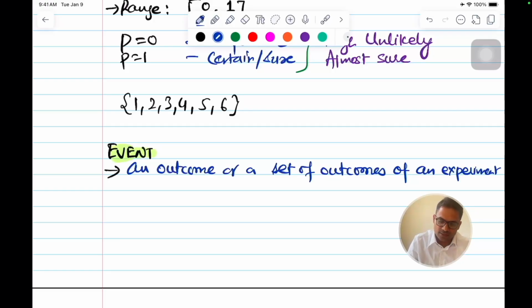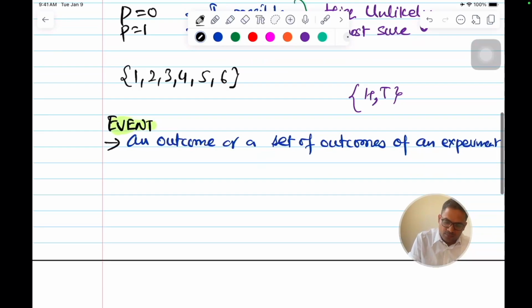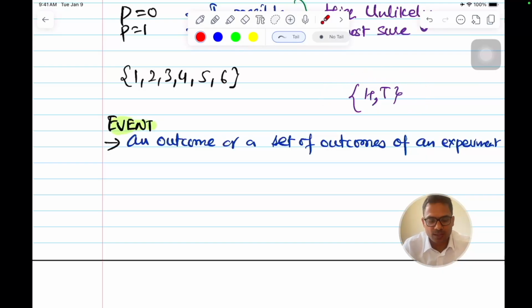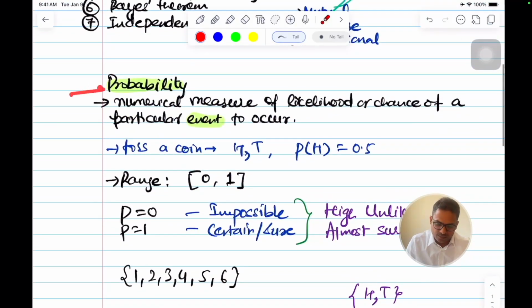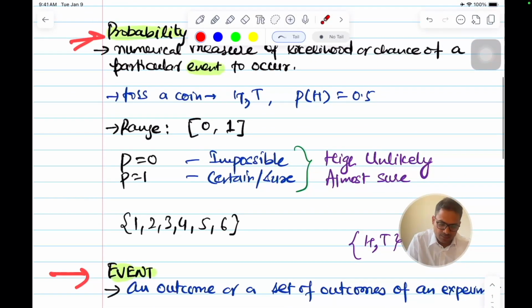This is how we represent a set of events. As I mentioned, if you toss a coin, you will get whether a head or a tail. So we have defined probability. We have defined what is an event. This is the base. You understand what is a probability now.